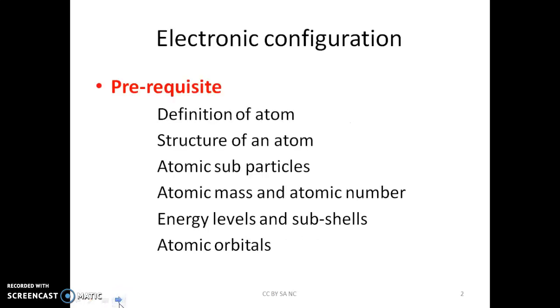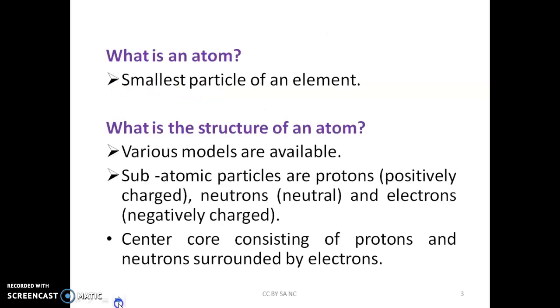In this presentation, I'll be discussing a few prerequisites to write the electronic configuration of any element. Some of the prerequisites are the definition of an atom, structure, subatomic particles, atomic mass and atomic number, energy levels and subshells, and atomic orbitals. Let us discuss a few of these prerequisites in brief.